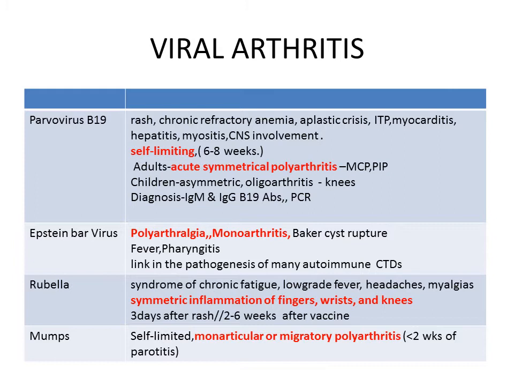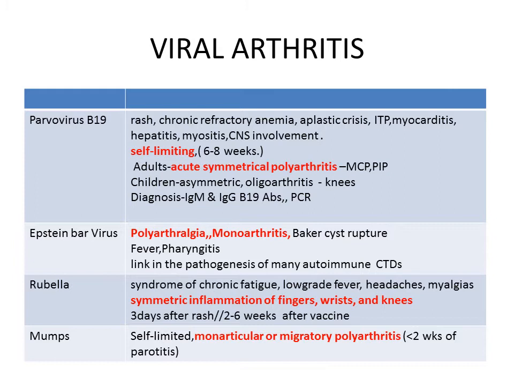In case of parvovirus B19, we find a peculiar rash, chronic refractory anemia, aplastic crisis, ITP, myocarditis, hepatitis, myositis and CNS involvement. It produces acute symmetrical polyarthritis involving the MCP and PIP joints in adults, whereas children get asymmetric oligoarthritis involving the knees, which is self-limiting, lasting 6 to 8 weeks. The diagnosis is identification of IgM and IgG antibodies for parvovirus B19, and confirmation is by PCR.